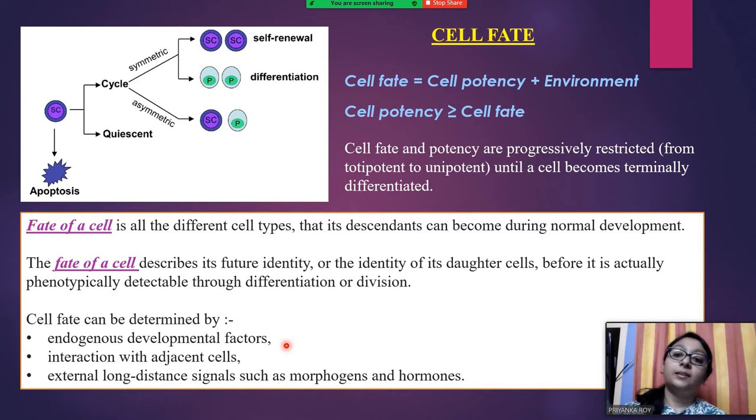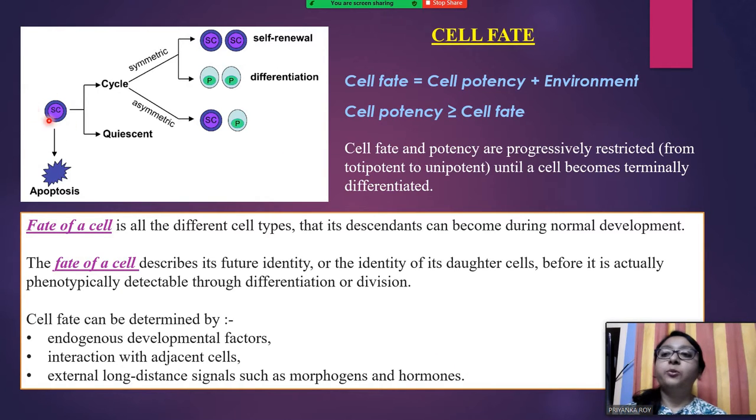Interaction with adjacent cells, the environment comes into play, and the adjacent cells might influence that particular cell to become something else or the same type. And external long distance signals such as morphogens or hormones. You know that signaling molecules like morphogens or hormones are very important role players in these types of events. So if some signal comes which favors the cell to develop in some other way, then the fate can change.